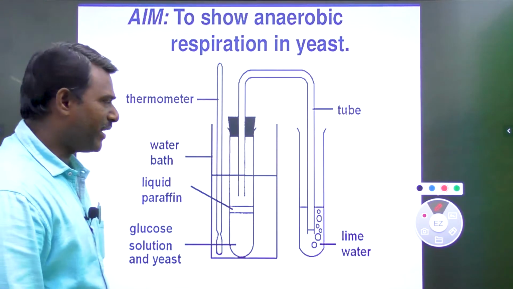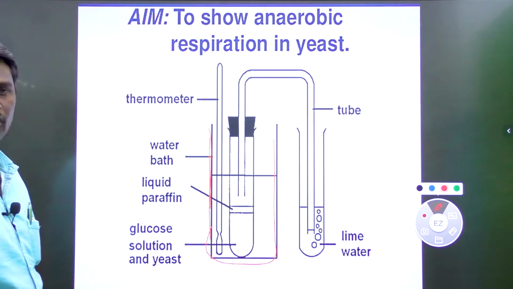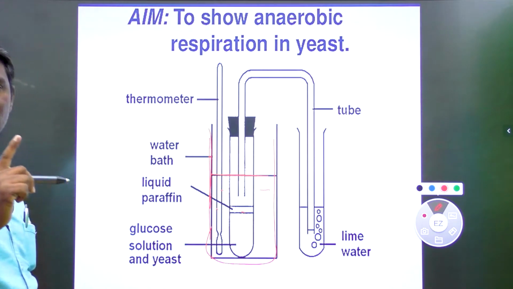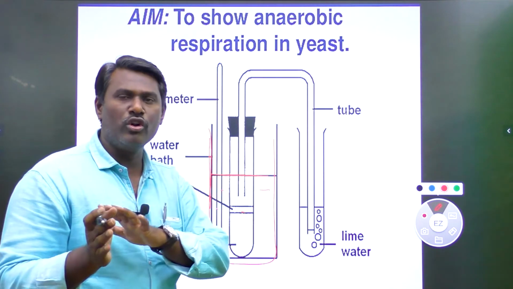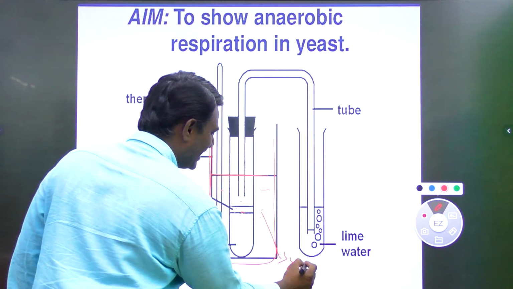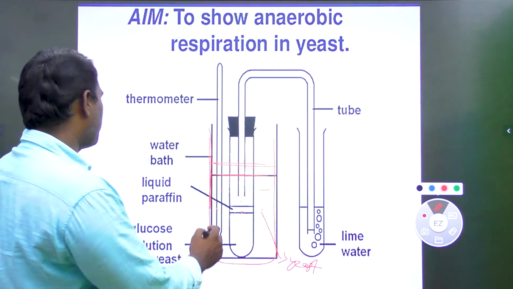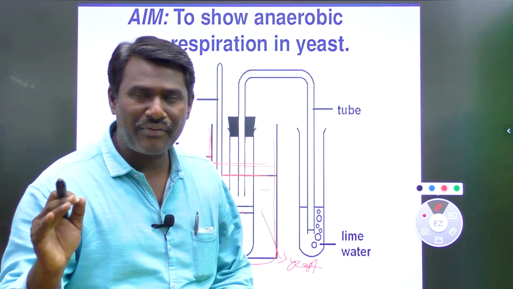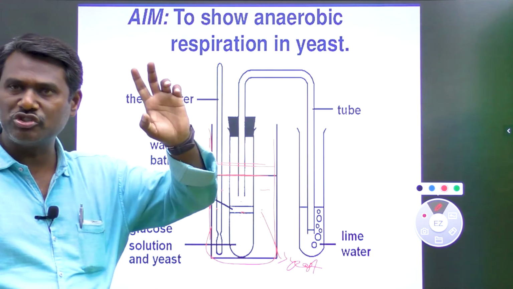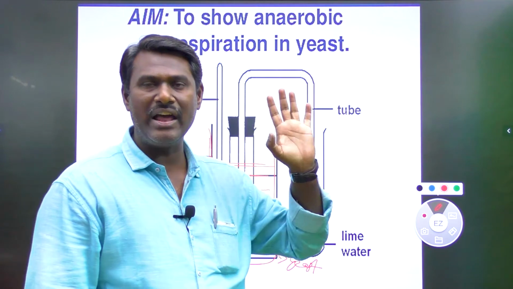First of all we need to take a large beaker like this. Half of the large beaker is filled with boiled and cooled glucose, and inside the boiled and cooled glucose we keep a little quantity of yeast. Next, just above the glucose, we keep liquid paraffin. This liquid paraffin does not allow oxygen to enter inside, because it is an anaerobic respiration. So oxygen should not be allowed. Then we can get the exact result.